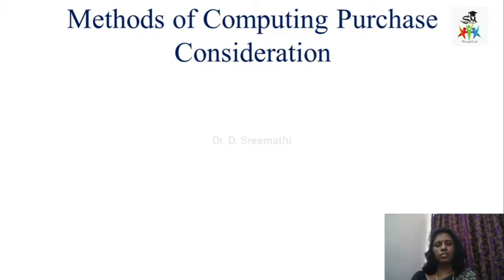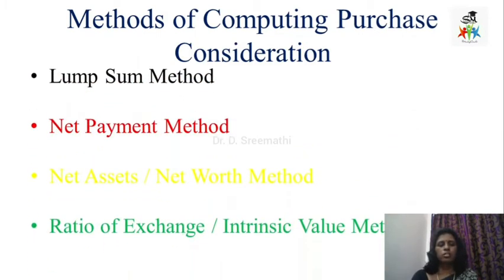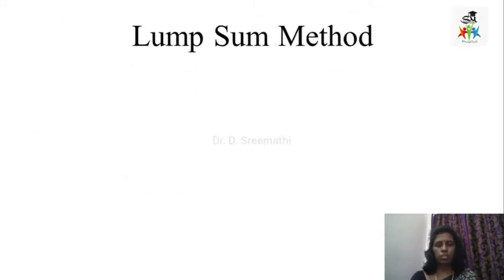So there are different methods of computing purchase consideration. Here there are four methods of calculation of purchase consideration: a lump sum method, next one is net payment method, next one is net asset or net worth method, and then ratio of exchange or intrinsic value method. Let us discuss one by one what it is.